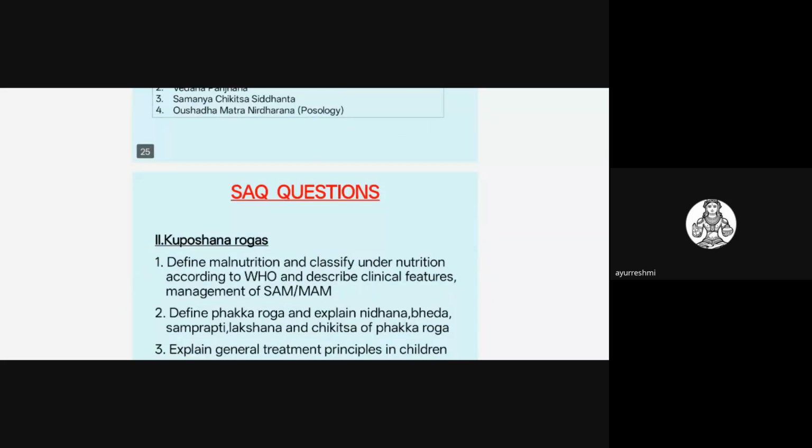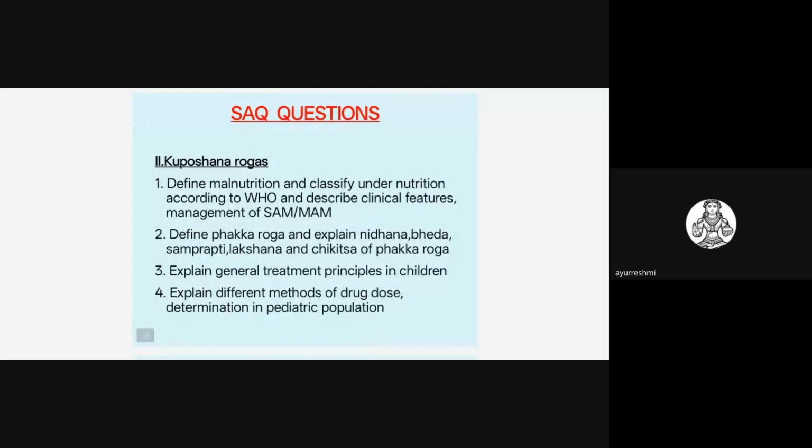So we'll see what are the common SAQ questions they may ask related to this. Define malnutrition and classify the undernutrition according to WHO, and describe the clinical features and management of severe acute malnutrition or moderate acute malnutrition, they may ask. And the second question they may ask on this topic is to define Phakkaroga.